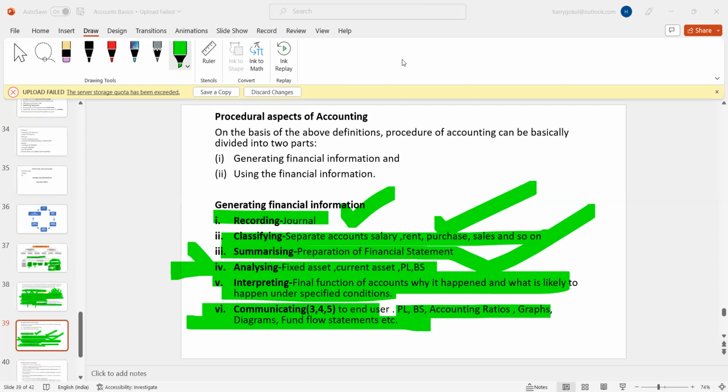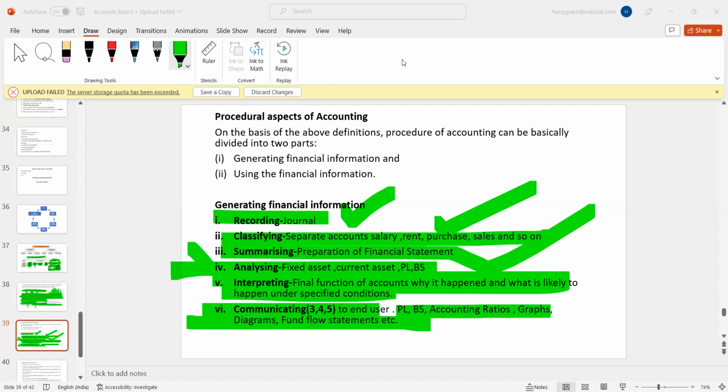So similarly, what is under interpretation? It is the ratio analysis. For interpreting, a lot of tools are there. One of the tools I'm saying is ratio analysis. Maybe graphs and diagrams also can be used. To analyze, for interpreting, you will be using some sort of tools. How it happened, what happened.